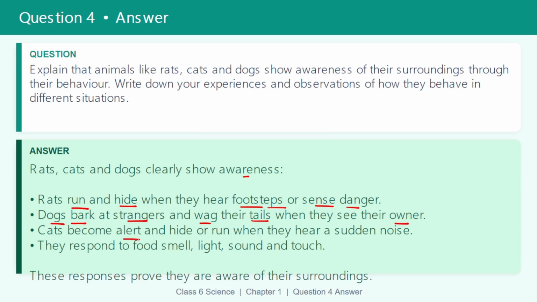Cats become alert and hide or run when they hear a sudden noise. They respond to food, smell, light, sound, and touch also. These responses prove that they are aware of their surroundings.